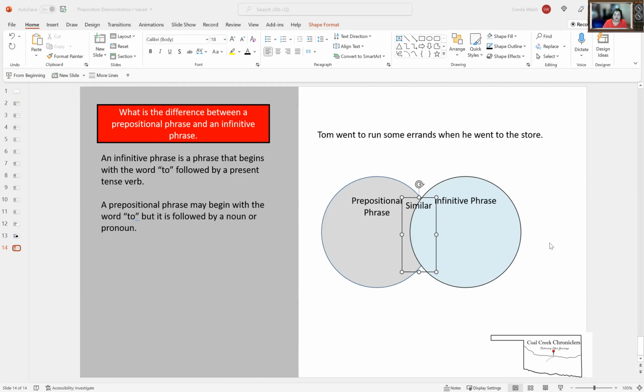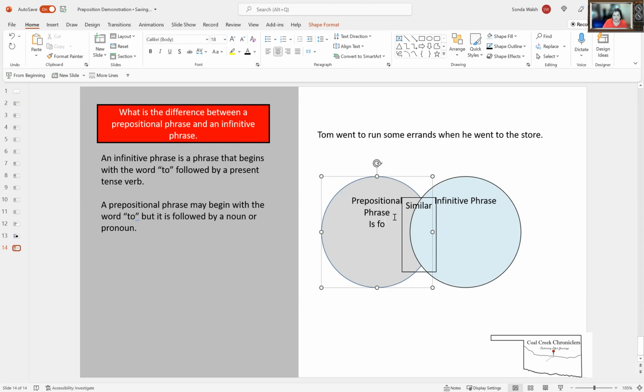This lesson is dealing with what is the difference between a prepositional phrase and an infinitive phrase. So let's start with an infinitive phrase. Here's the definition. An infinitive phrase is a phrase that begins with the word to, followed by a present tense verb. A prepositional phrase may begin with the word to, but it is followed by a noun or a pronoun. So let's put in this box, in this circle, a prepositional phrase